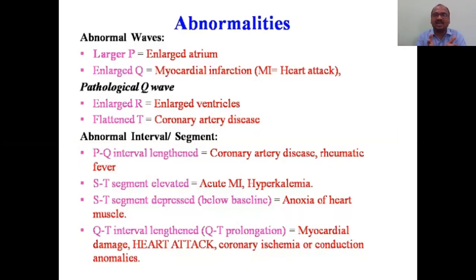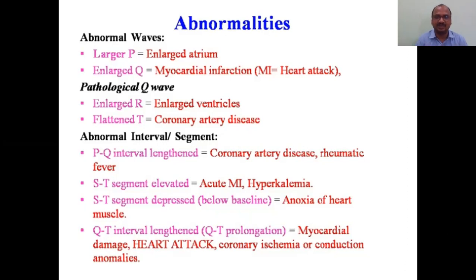Flattened T, coronary artery disease. Coronary arteries, the small arteries are there, no? There is a disease. And abnormal interval, segment, PQ interval changed, coronary artery disease. I have given it nicely: ST segment elevated, ST segment depressed, QT interval lengthened.